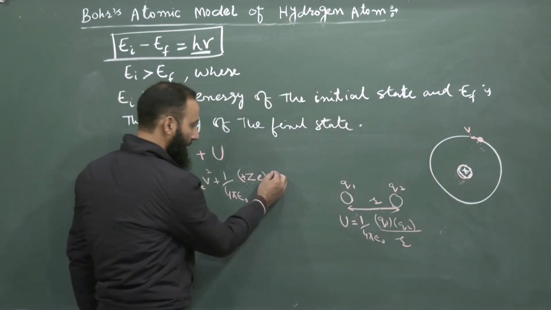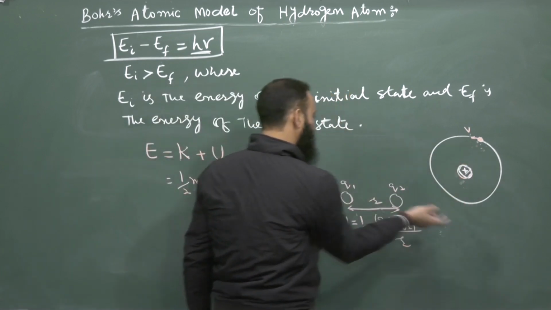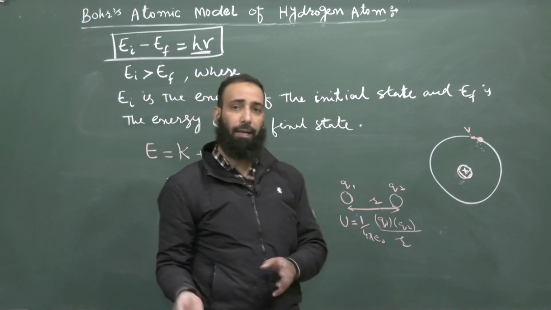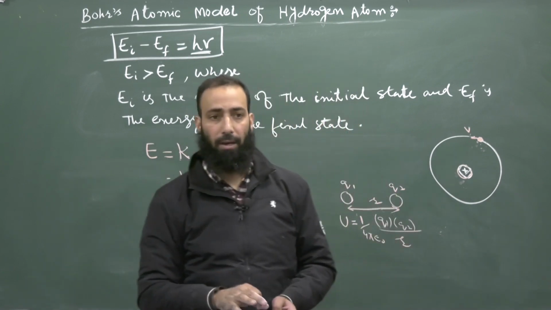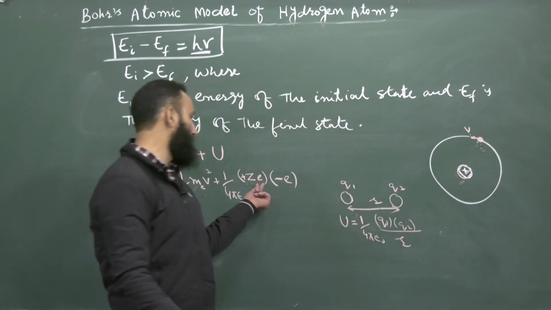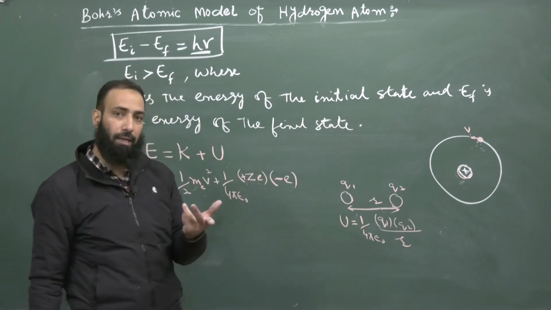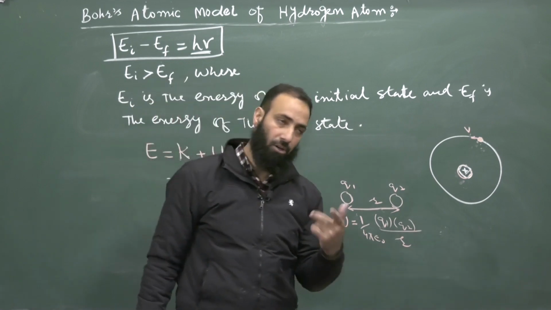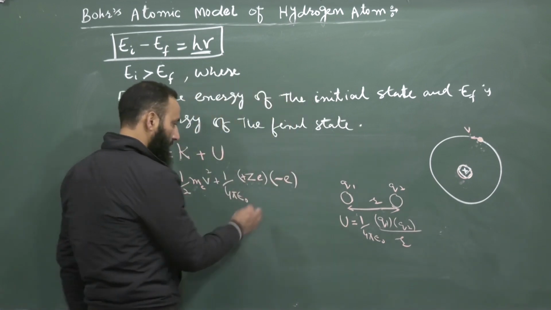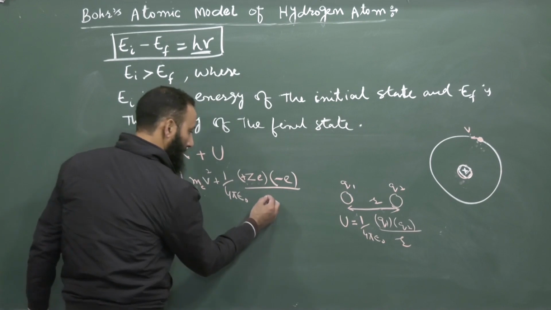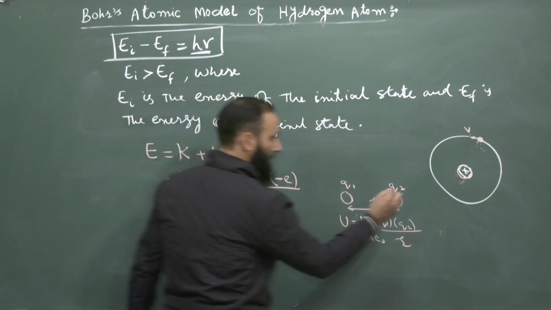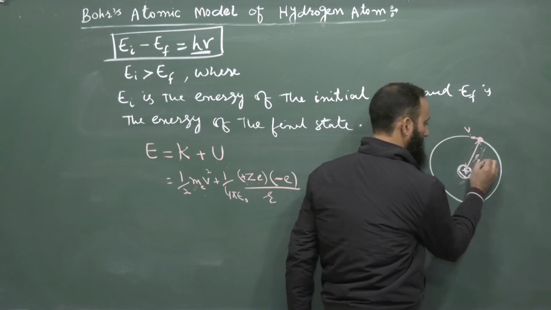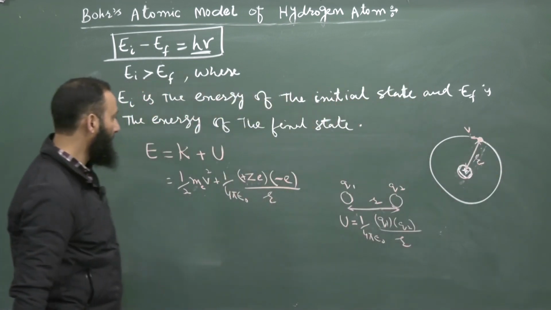This is multiplied by the charge of the electron, that is minus e. The magnitudes of the charge of a proton and the charge of an electron are the same, usually denoted by small e, but their natures are opposite. Proton is positive in nature and electron is negative in nature. This is divided by the distance between the electron and the nucleus.